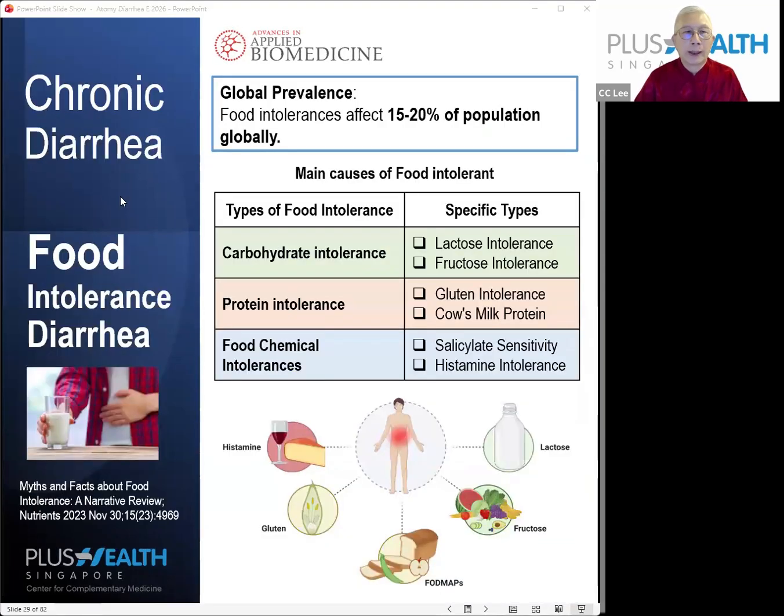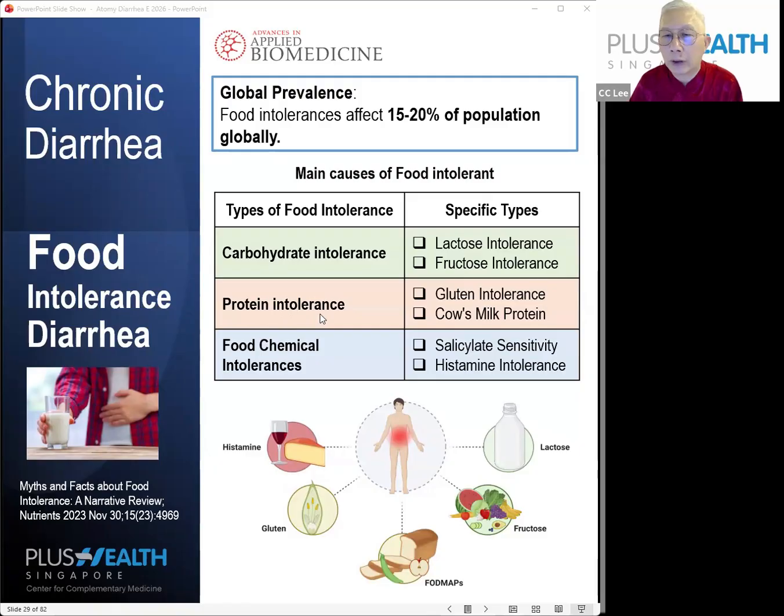Now, for chronic diarrhea, there is a big segment of chronic diarrhea due to food intolerance. So we put food intolerance diet. Food intolerance affects 15 to 20% of the population globally. In fact, for a lot of us, the diarrhea is caused by our food problem. The main cause of food intolerance can be subdivided into 3 subgroups. One is food intolerance caused by carbohydrate intolerance. This is the most familiar: lactose intolerance and fructose intolerance. We'll talk about this shortly.